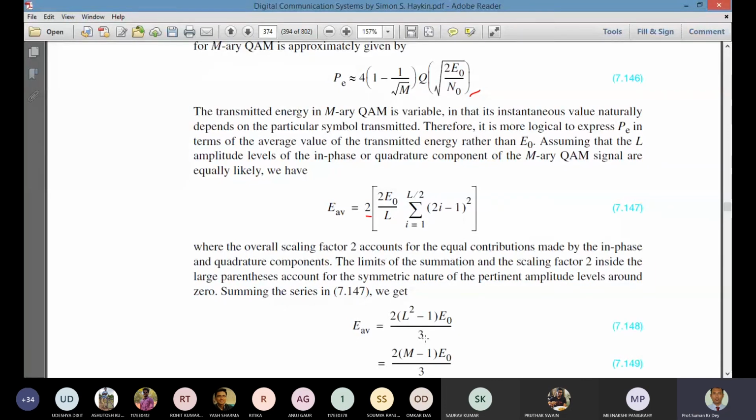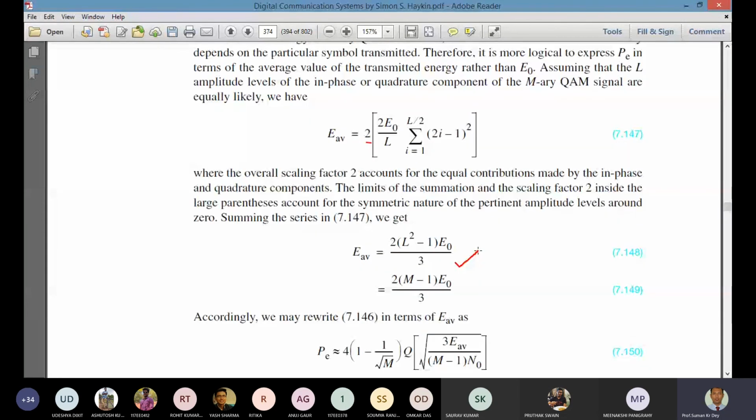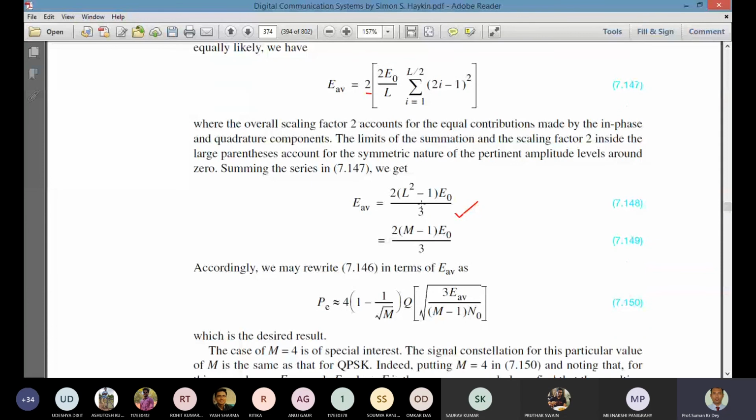So basically this is the value which is near or around 0. Now this is basically a series, so if we solve that series we'll get those terms. Now L square equals M, so we replace L square by M. I hope there is no doubt in getting this value, because this term will give us series terms.